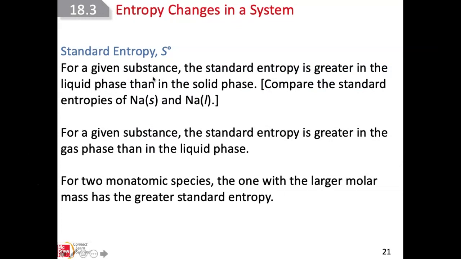So that's what it's saying: for a given substance, the standard entropy is greater in the liquid phase than in the solid phase. As you can see, the standard entropy of sodium in the solid state and in the liquid state, in the liquid state it's greater, but in the gas phase it's much greater than in the liquid phase.